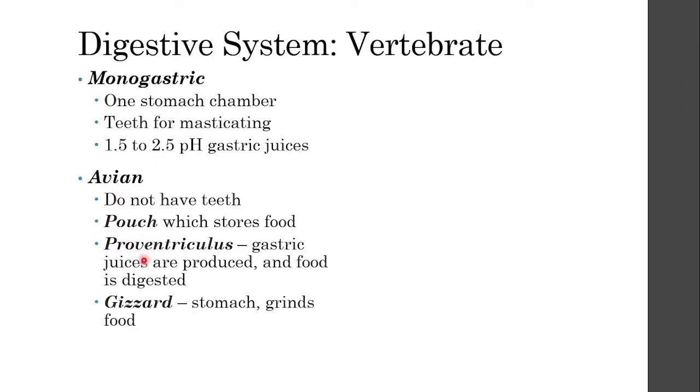One thing about avian as well is, unlike us monogastric, that have a difference between the wet waste product and the solid matter, like feces, our stool and our urine, we have separate exits for that. But for avian, for birds, a lot of them do not have a separate section where they urinate and where they defecate.